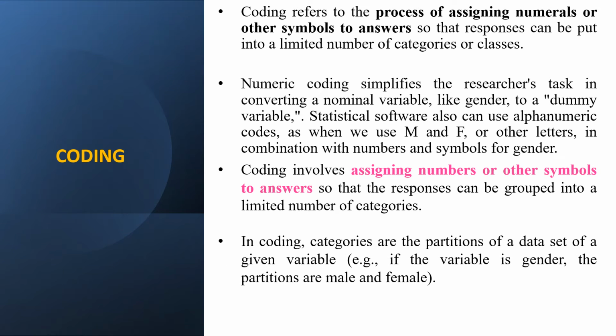In coding, categories are the partitions of a data set of given variables like gender or region or attributes, etc. Both closed and open response questions must be coded.